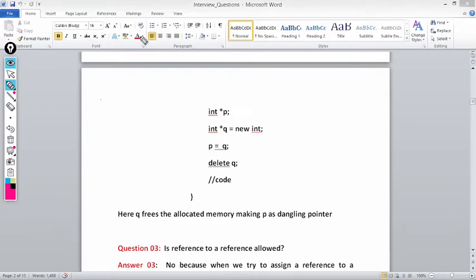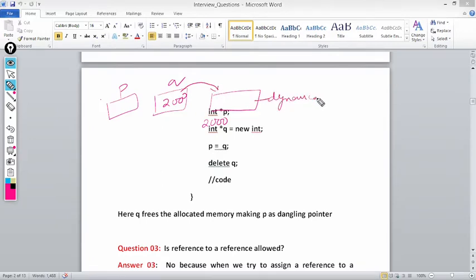Suppose this is p, this is q, and this is the dynamic memory allocation at address 2000. q holds 2000, and this memory is dynamically allocated with new.